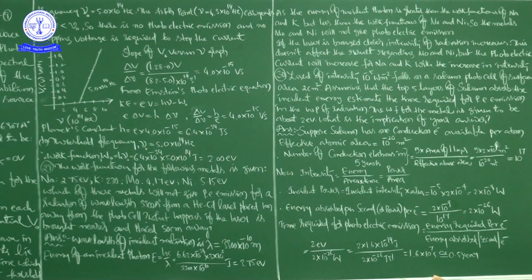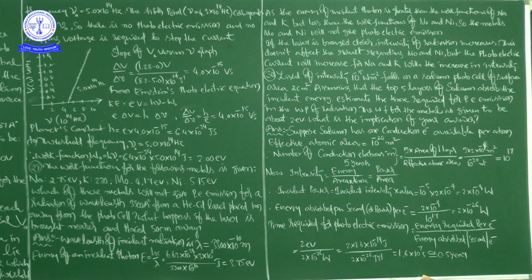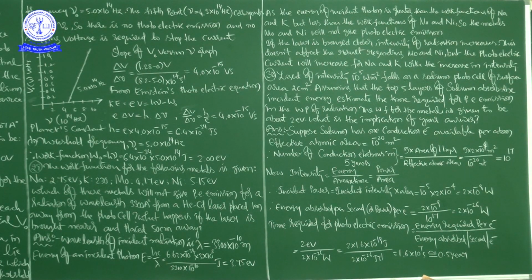It is in joules, so we can convert it into electron volts. 1 joule is equal to 1 by 1.6 into 10 to the power of minus 19 electron volts. If you convert this value into electron volts, first you multiply, then you divide by 1.6 into 10 to the power of minus 19 to get the value in electron volts. Then you will get 2 electron volts. I have written 2.00 here, but the final magnitude is 2 electron volts.